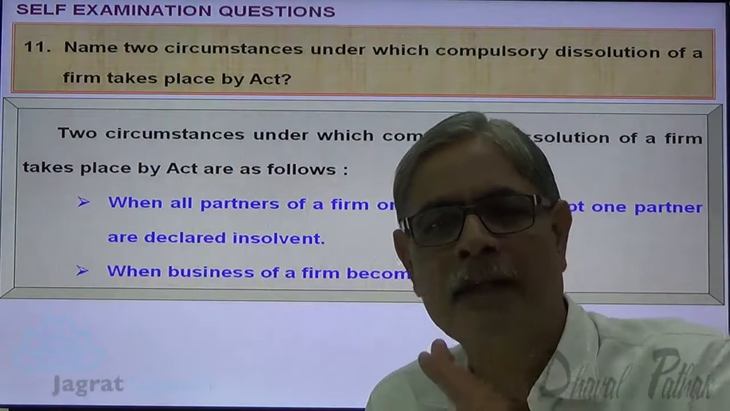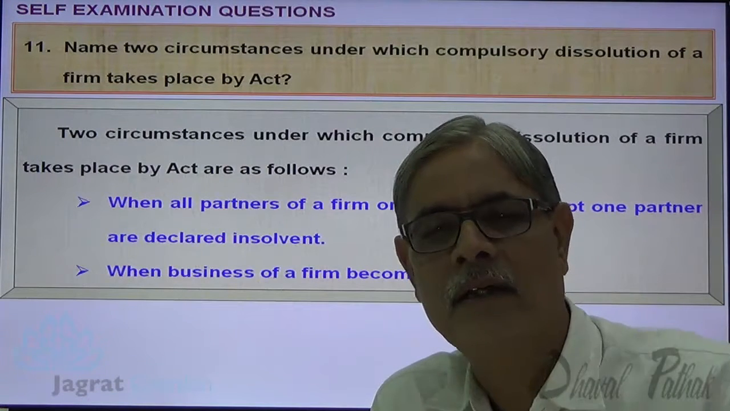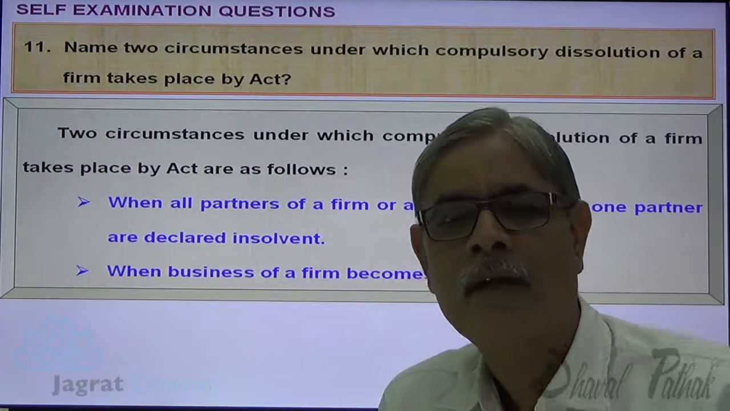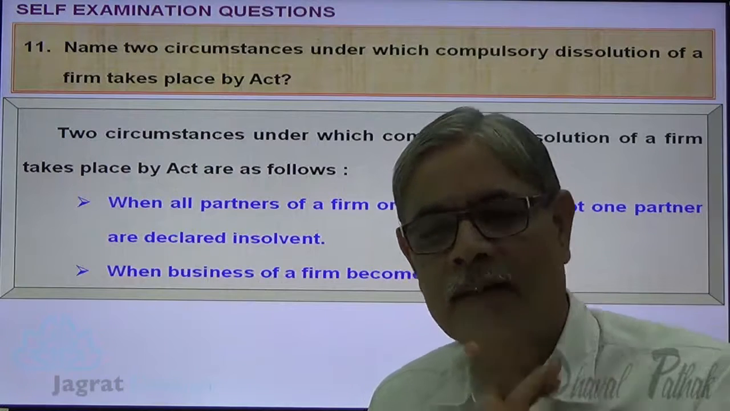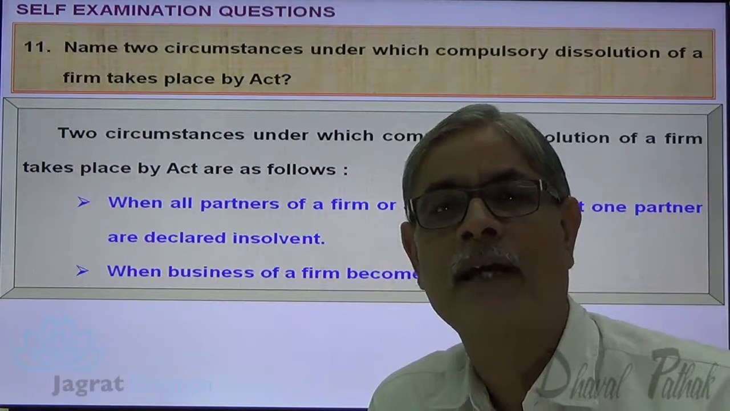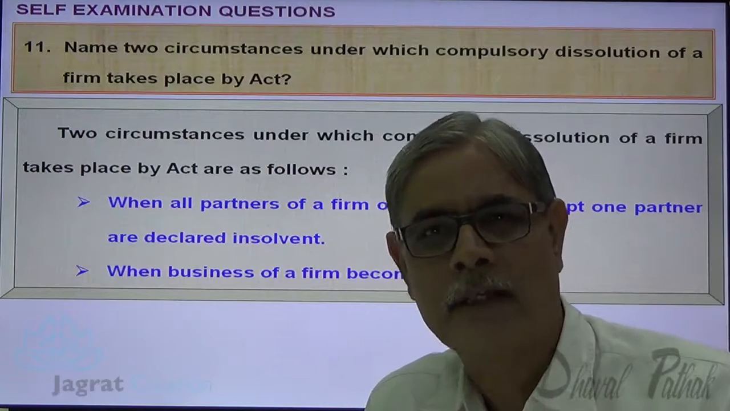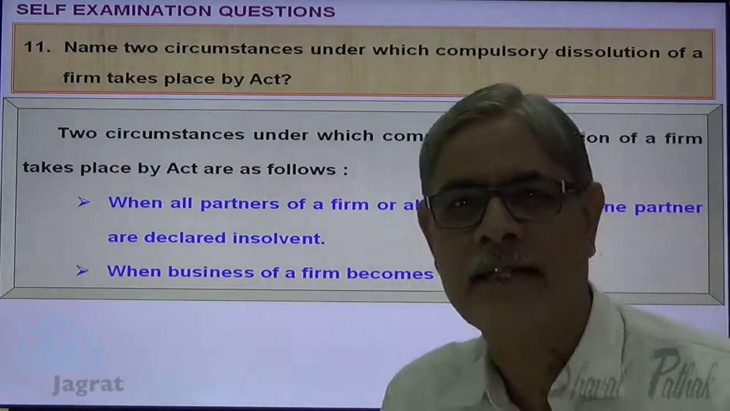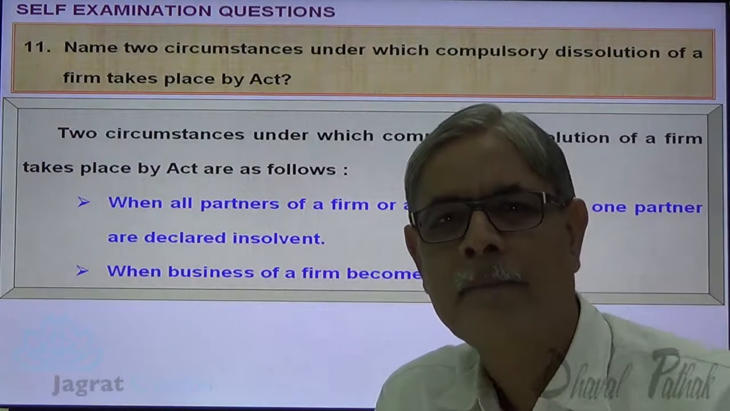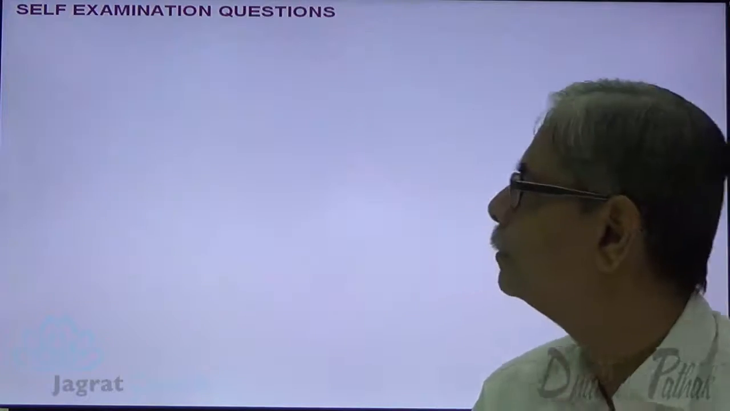See, suppose that there are three partners, all the three are declared insolvent, firm is compulsorily dissolved. Out of three partners, two are insolvent, only one is left, and there cannot be a partnership with one partner alone. So partnership firm is automatically dissolved. When the business of the firm has become illegal, it is the second reason wherein partnership firm is compulsorily dissolved.